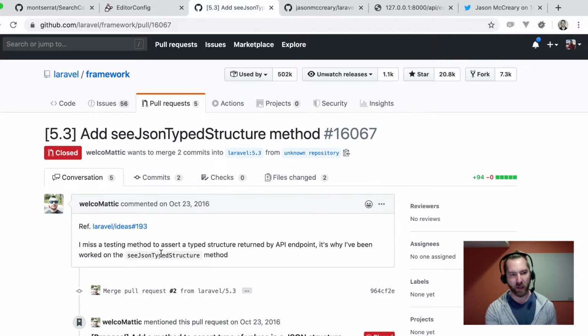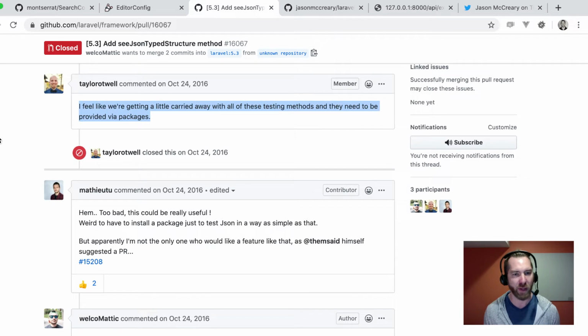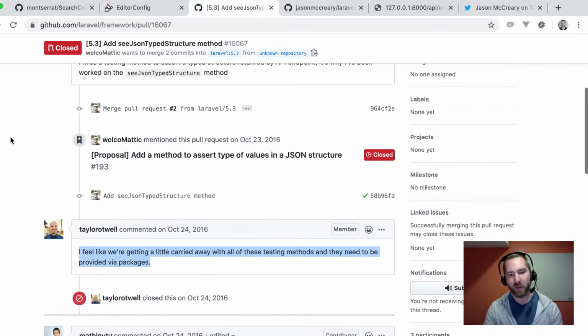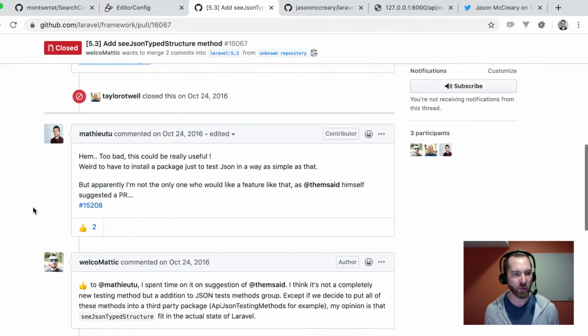So I actually ran out and Googled, of course, anytime there's something that's not in the framework, which is pretty rare to be fair because there's a lot of stuff in Laravel. But I came across this, which was great, but unfortunately it was closed. And long story short, Taylor, this was a while ago, so this may be something that now could be added. Who knows? But first, I think today what we're going to do is just bring it back to life, see how it feels, see how it works, and I can always try to PR it at some other point in time. But they basically wrote this before.